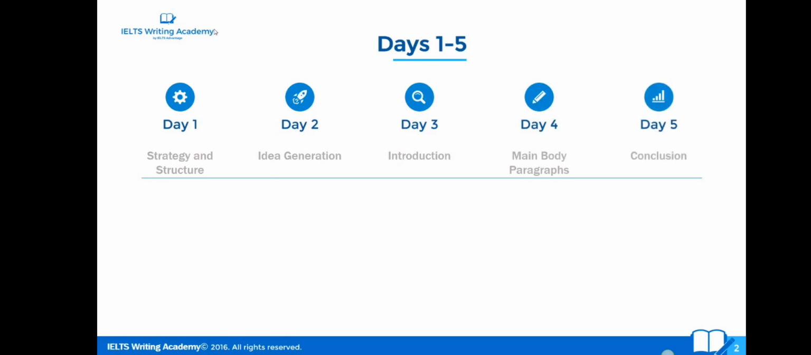So we're taking you from the strategy and structure to the planning stage, all the way up to the conclusion, so that by the end of day 5, you will be very confident that you can write a band 7, 8, or even 9 IELTS writing task 2 opinion essay.